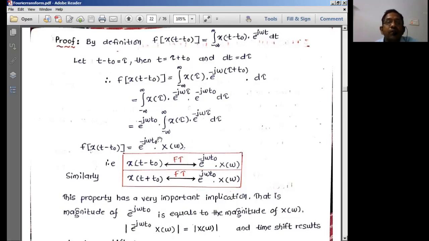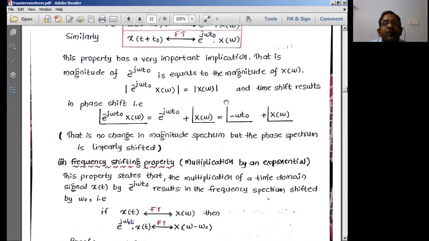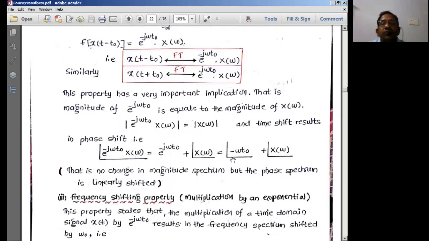So I can write this as e power minus j omega t naught into X of omega, which is simply the frequency domain representation in terms of omega. Therefore, x of t minus t naught forms a Fourier transform pair with e power minus j omega t naught into X of omega. So this is the time shifting property of the Fourier transform.